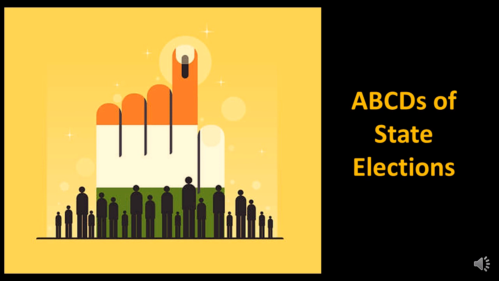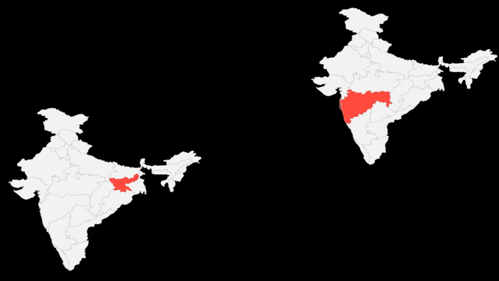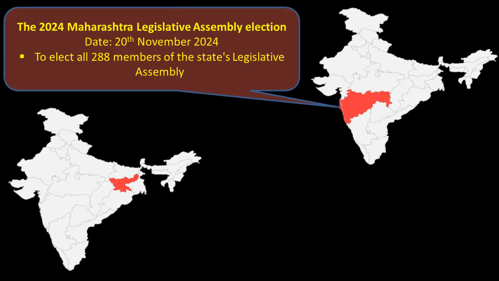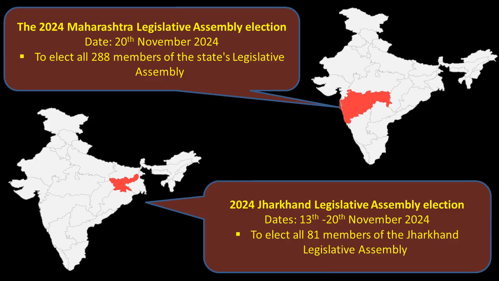The ABCDs of state elections. Very recently, the 2024 Maharashtra Legislative Assembly election was held on 20th November to elect all 288 members of the state's Legislative Assembly. Similarly, the 2024 Jharkhand Legislative Assembly election was held in two phases from 13th to 20th November to elect all 81 members of the Jharkhand Legislative Assembly.